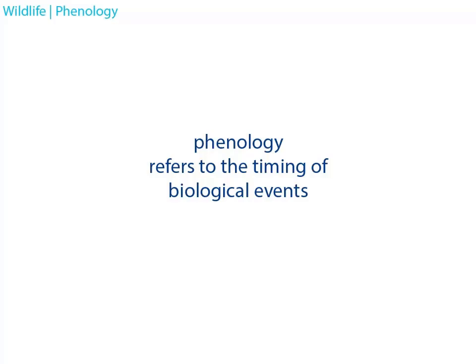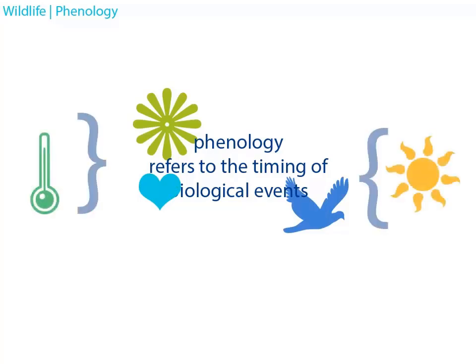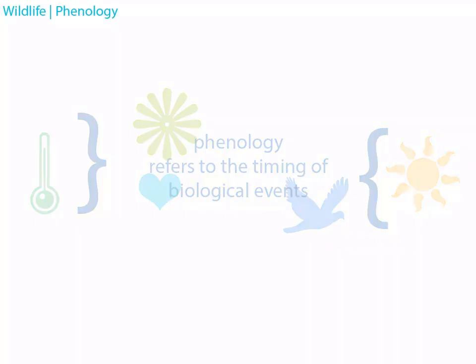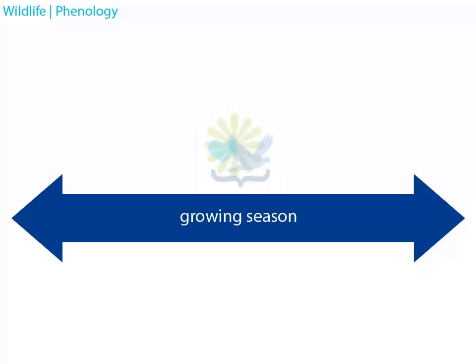Phenology refers to the timing of biological events such as flowering, migration, and breeding. Sunlight and temperature influence phenology, acting as the primary cues to begin these natural events. Higher temperatures have already increased the length of the growing season.